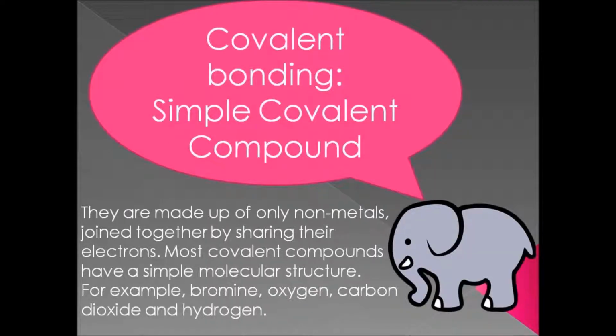Covalent bonding. Simple covalent compounds are made up of only non-metals joined together by sharing their electrons. Most covalent compounds have a simple molecular structure. For example, bromine, oxygen, carbon dioxide, and hydrogen.